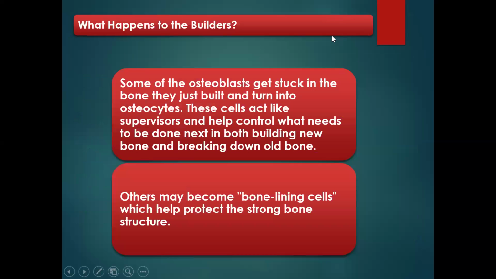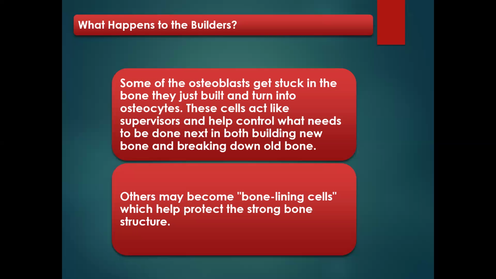After the osteoblasts are done producing the osteoids to cover the space created by the osteoclasts, what happens to the builders, the osteoblasts? Some of the osteoblasts get stuck into the bone themselves, and they turn into what is known as osteocytes. Remember, osteocytes are cells that differentiated from osteoblasts.